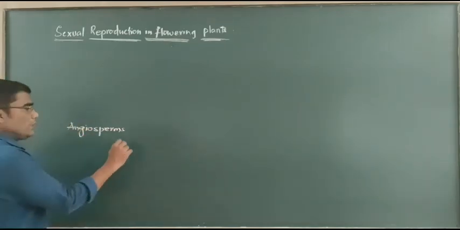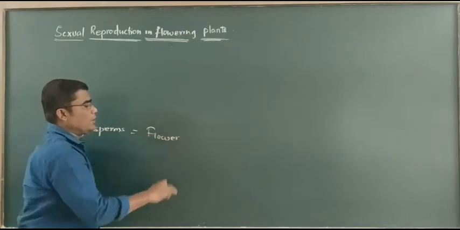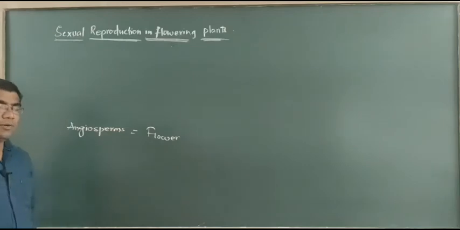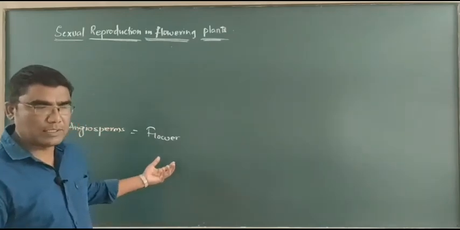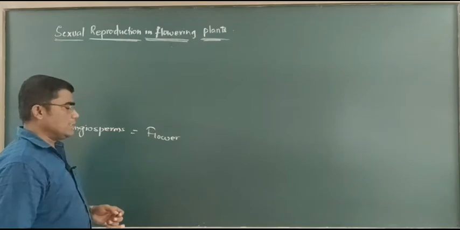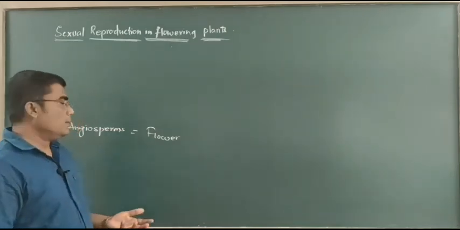In angiosperms, the flower is the reproductive part, because the flower is helpful for sexual reproduction as it contains androecium and gynoecium. Of course, I am talking about the bisexual flower. Commonly a flower comprises androecium and gynoecium, the male and female reproductive organs.